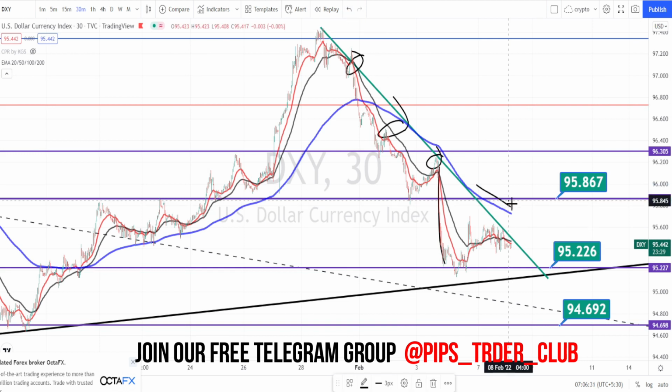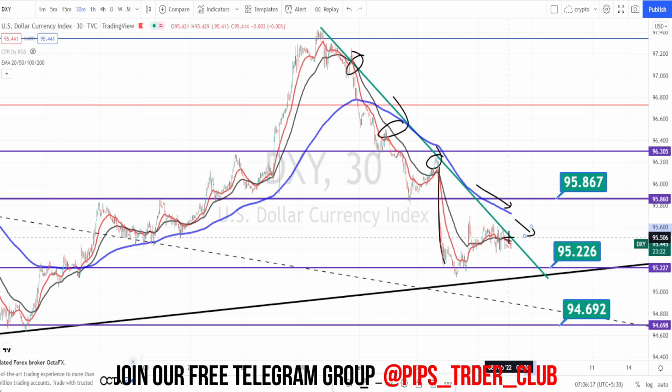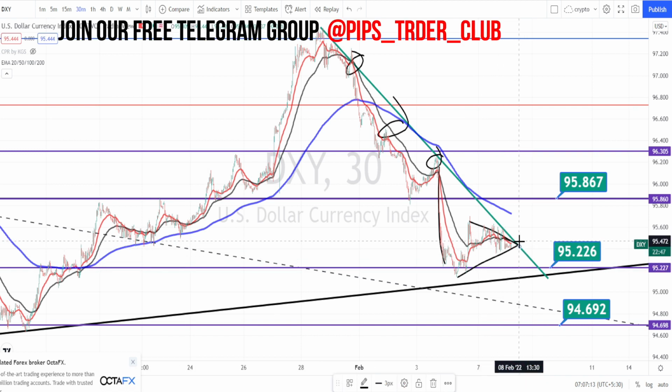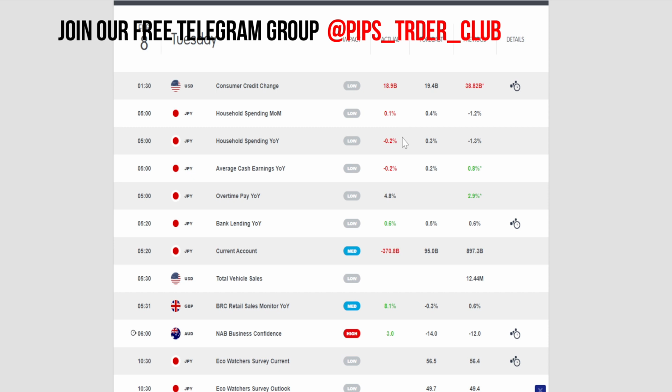When we look at the moving average also, this is 100 moving average. It is pointing on a downside, which means overall it is on a downside. When we look at the trend also, it is forming into a very nice symmetric triangle pattern, which means there is no direction in the market for now. So if it breaks this level, the next level of resistance is going to be around 95.86.